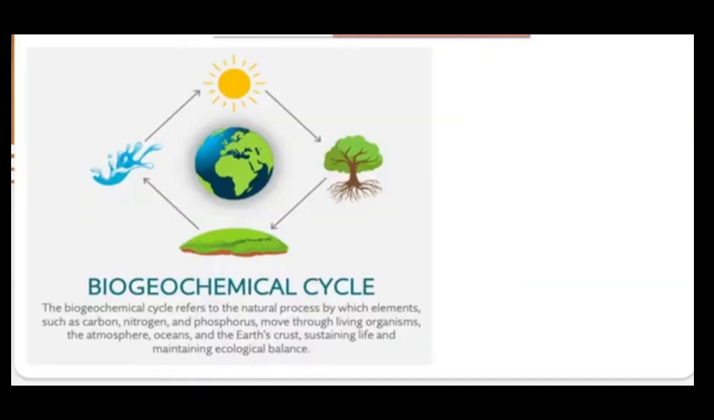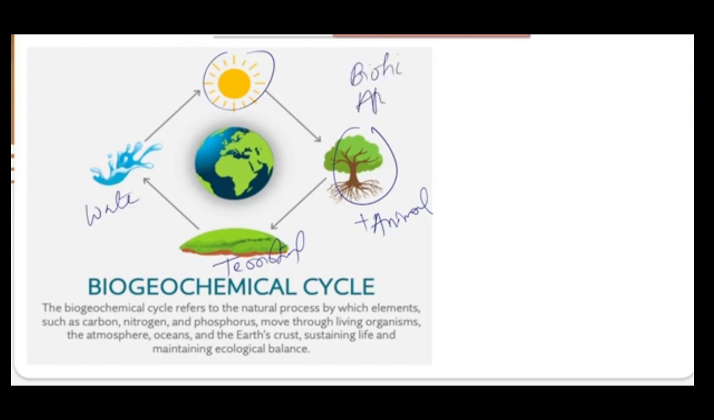Now let's see what the explanation says. These are some examples of biogeochemical cycles, or this is how it works. Here are plants, then animals as well, then the terrestrial ecosystem, then water bodies, and then the sun. All the abiotic components like soil, water, etc., and the living biotic components interact. The interaction of these elements is considered a biogeochemical cycle.